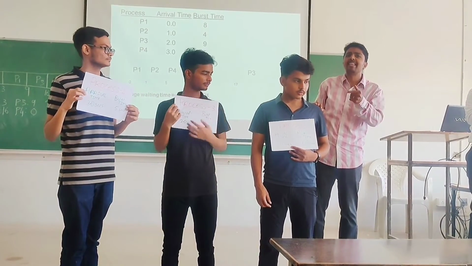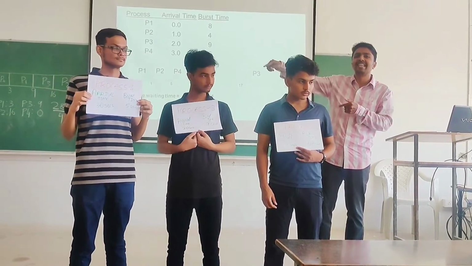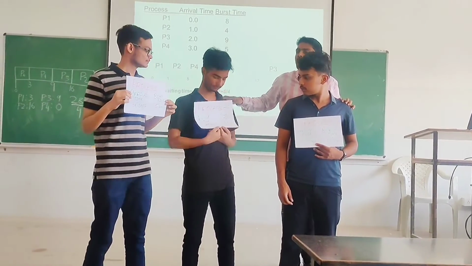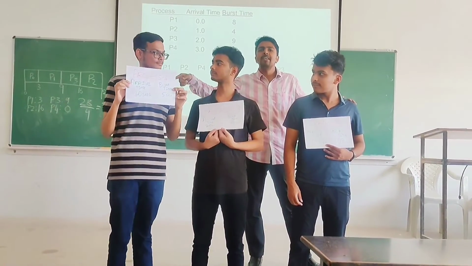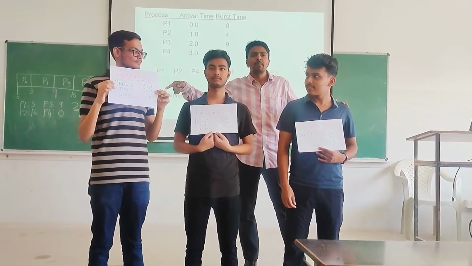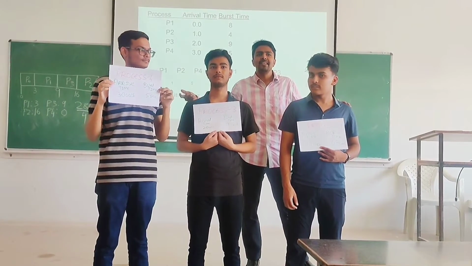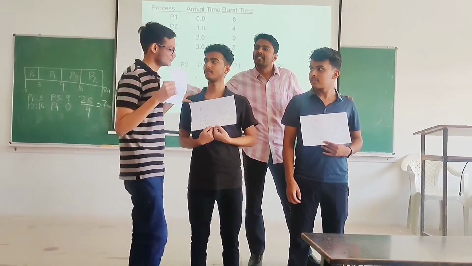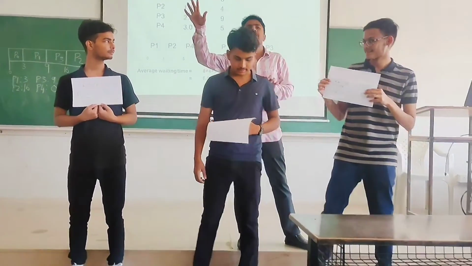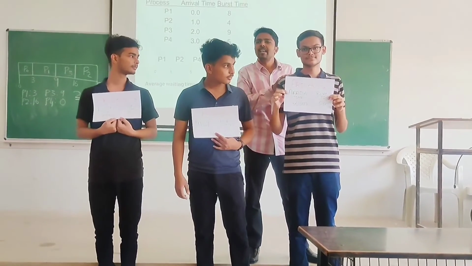Now consider the shortest job in the ready queue. 7 for this process, 8 for this process, and 4 for this process. 4 or 5? It has not executed actually, so it will be totally 5. So which one will I select? The one that is shortest. So I will be selecting only this process.